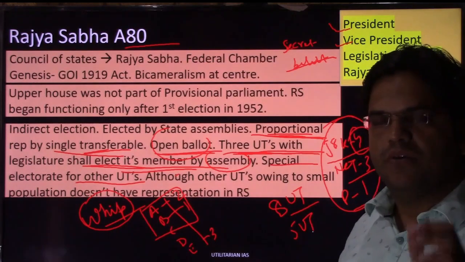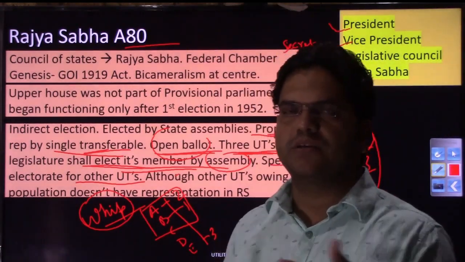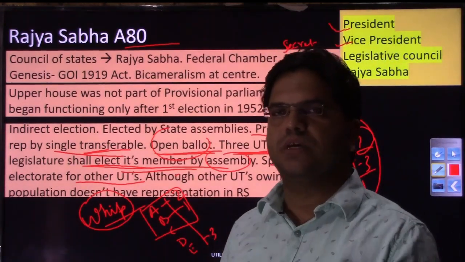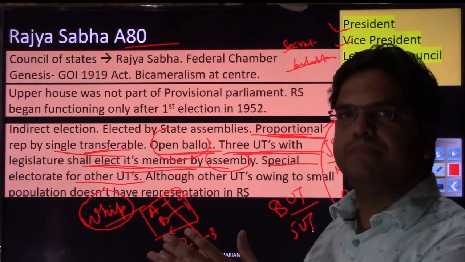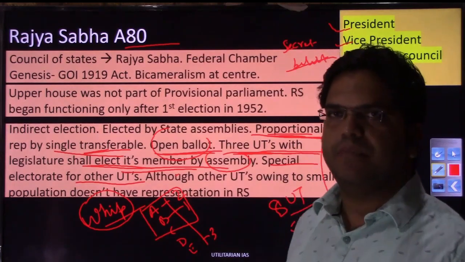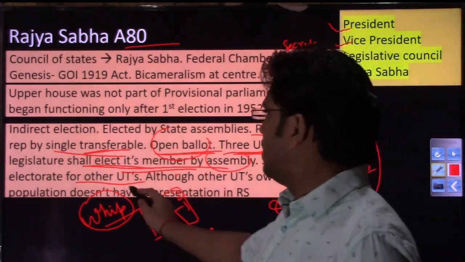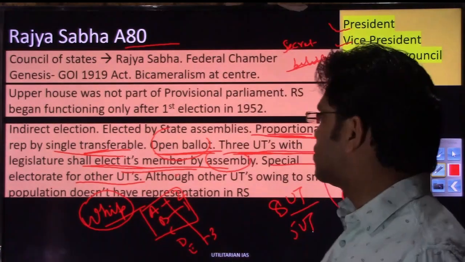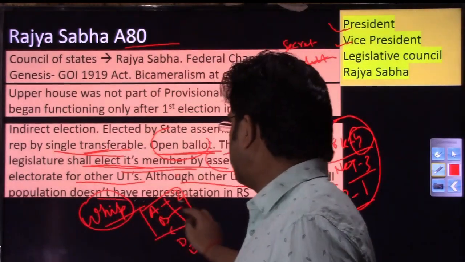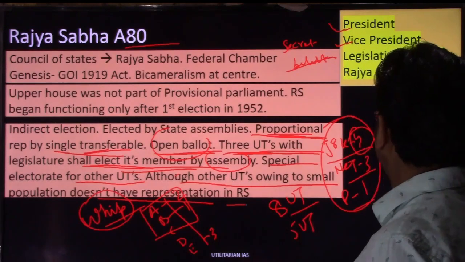So as and when we assign any Rajya Sabha representation, suppose tomorrow or day after tomorrow, as a parliament we get to decide that yes, Lakshadweep's population has increased to the extent that it can also be given representation in Rajya Sabha. Because they do not have any assembly, a special electorate will be constituted for that UT. So this is the constitutional provision, although other UTs, owing to small population, do not have representation in Rajya Sabha. I hope this provision is clear to you.